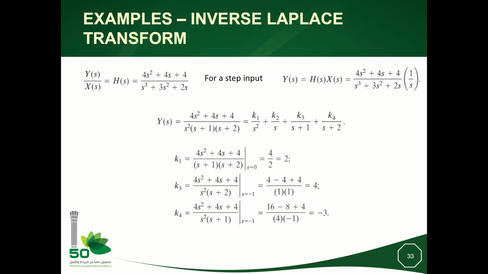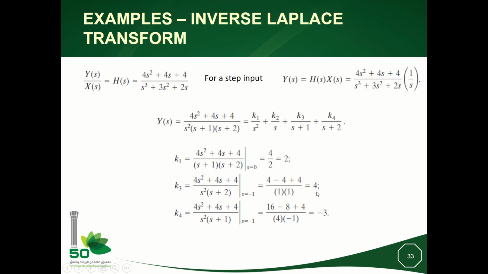So now k3 and k4 are obtained directly from the formula of simple roots, as I have indicated in my previous video. And k1, k2 are obtained from the differentiation formula of decomposition of rational functions.